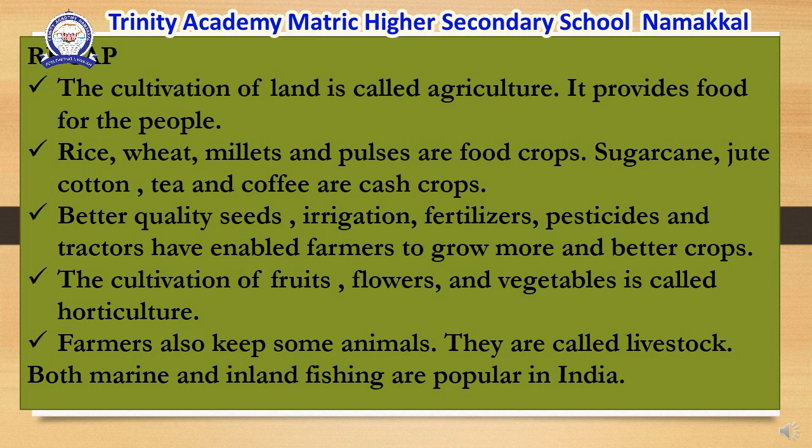The cultivation of fruits, flowers, and vegetables is called horticulture. Farmers also keep some animals. They are called livestock. Both marine and inland fishing are popular in India.